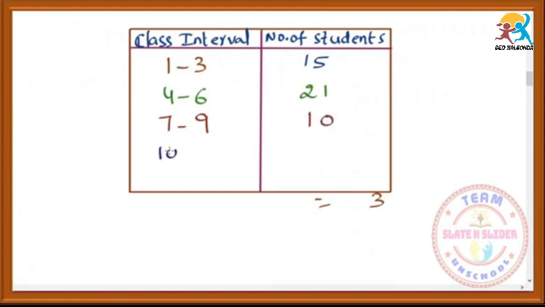And 10 to 12. Actually the maximum value is 10 only, but each class interval should have the same length. That's why you can take it, no problem. For 10 to 12, the frequency is 4.